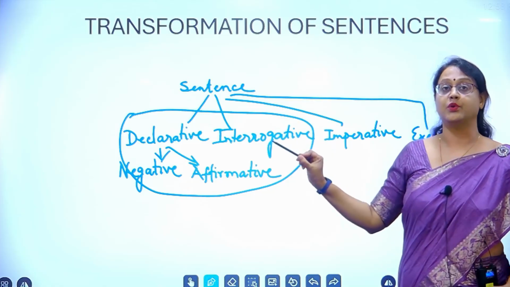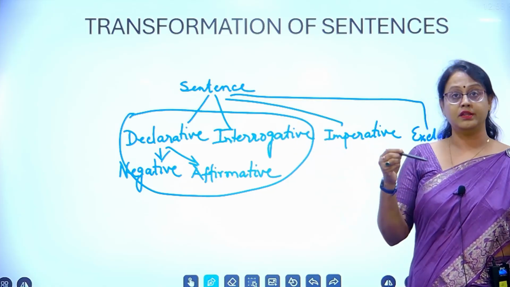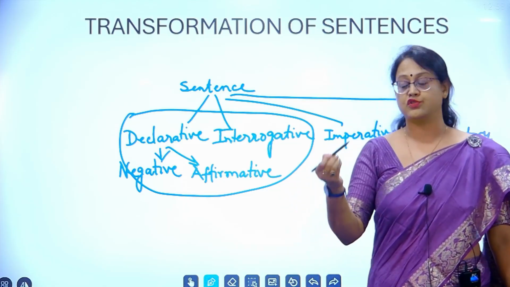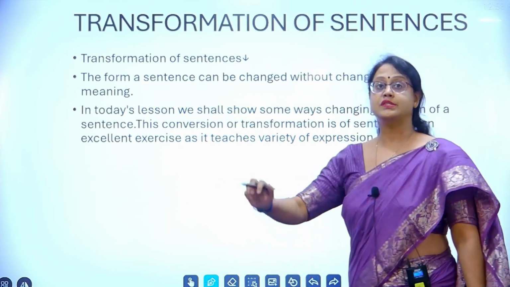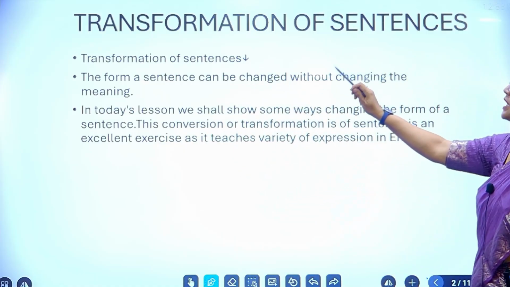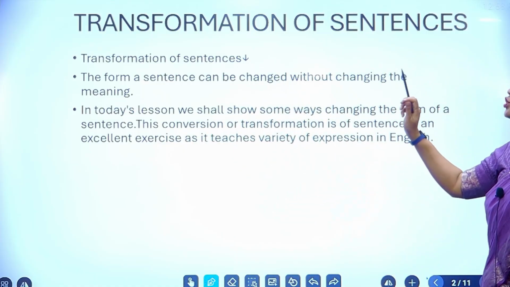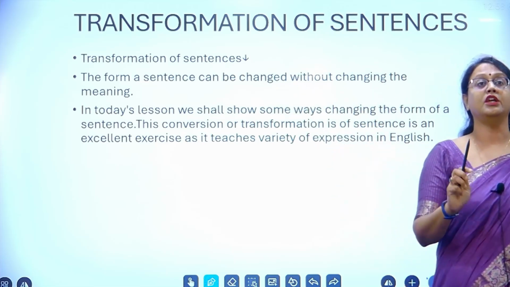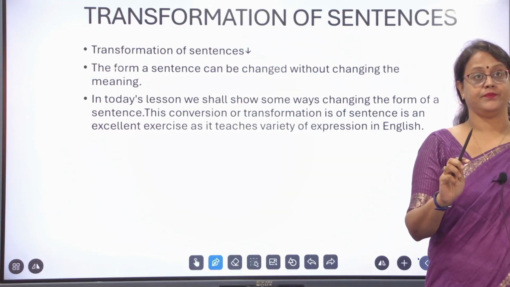And also, we have to keep in mind what this transformation of sentence is about and what its characteristics are. You see on the screen that transformation of sentence should always be done without changing the meaning. The meaning should not be changed.